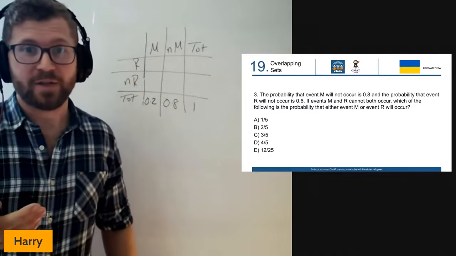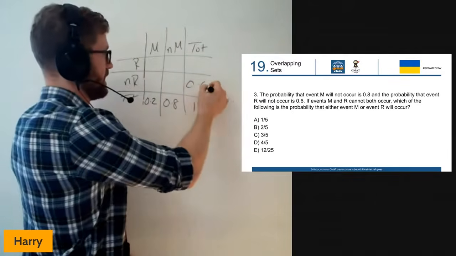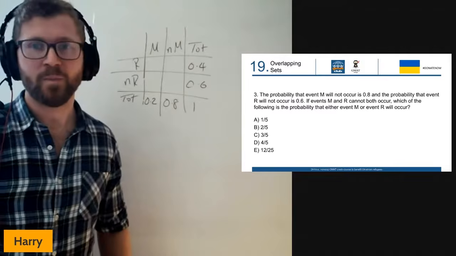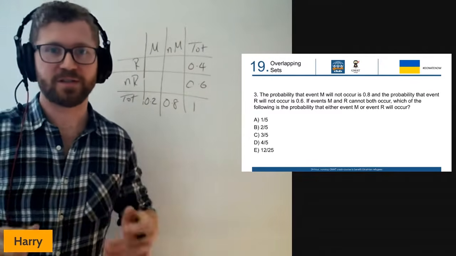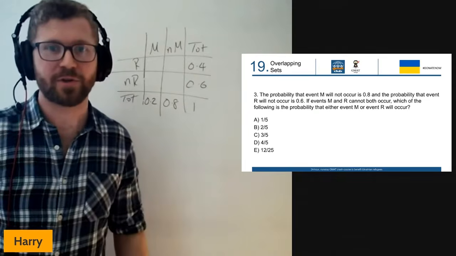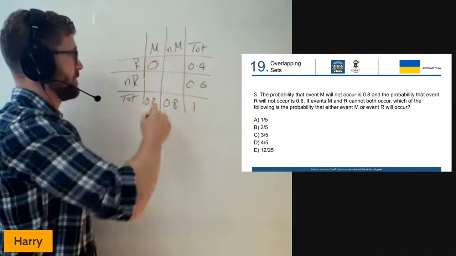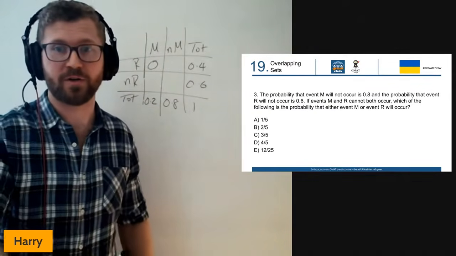We get a similar thing with R. The probability that R will not occur is 0.6, and the total has to add up to 1, so we can put 0.4 in there. The next piece of information we're given is that these two events cannot both occur. So this is the box where M and R both occur, and that has to be 0. They cannot both occur.